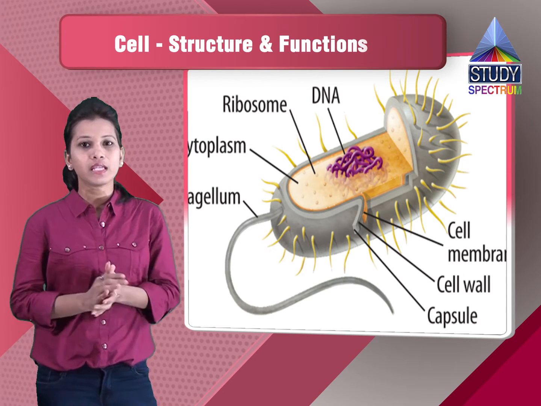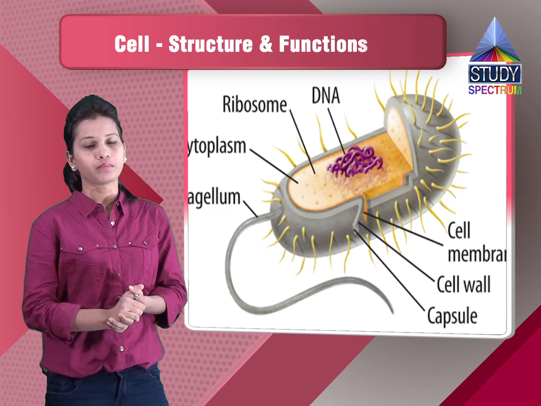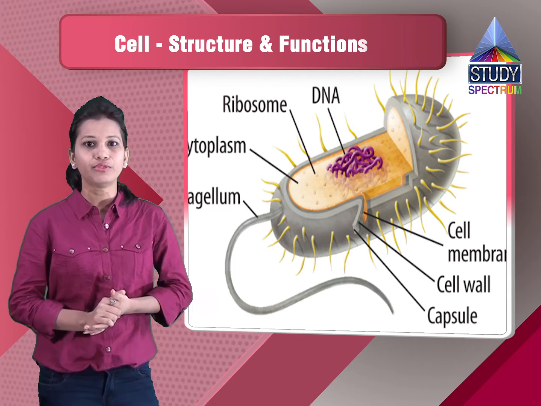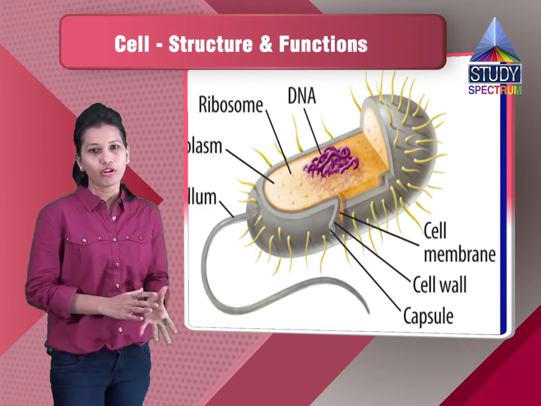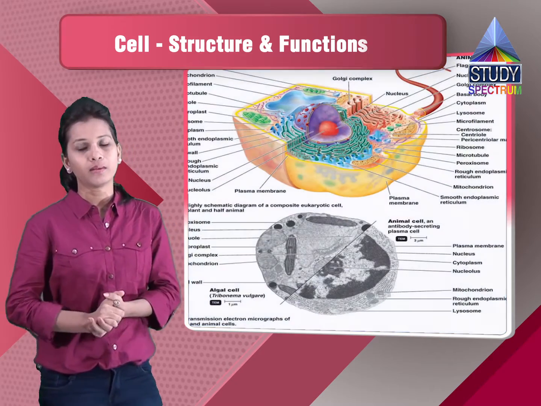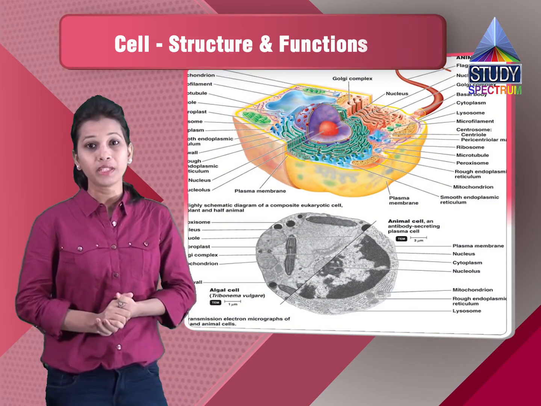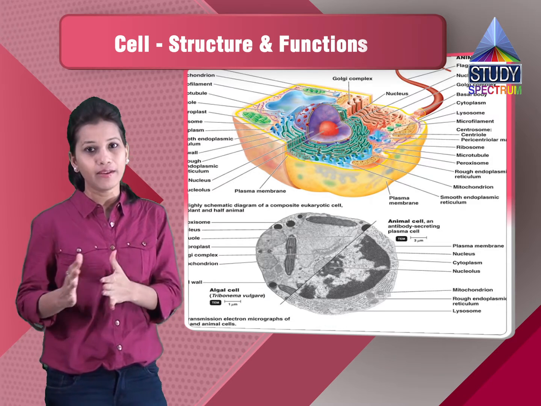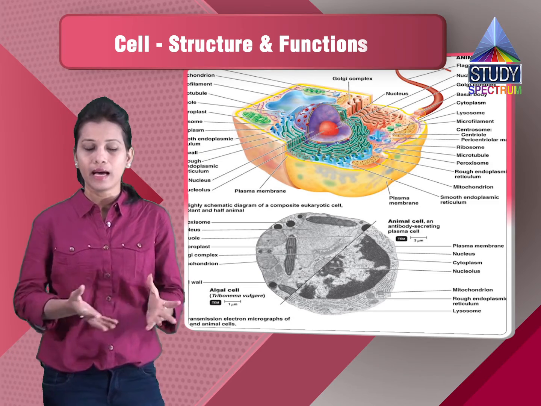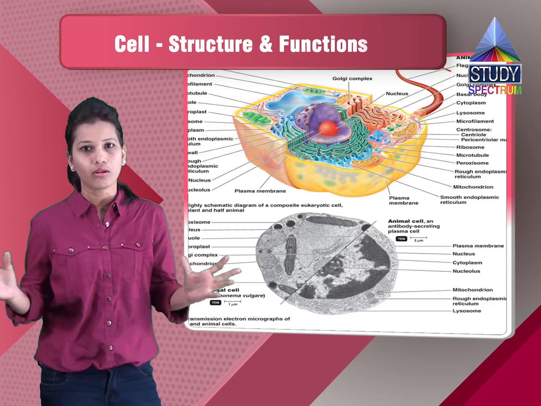So if we see a bacteria as well as a protozoa, these are all the cells which will be having the prokaryotic cell structure. Then the eukaryotic cell structure, like the viruses, the human cells, the plant cells, these are all the well developed cells. And as we all know that human beings, the plants and the animals, they are all multicellular organisms.